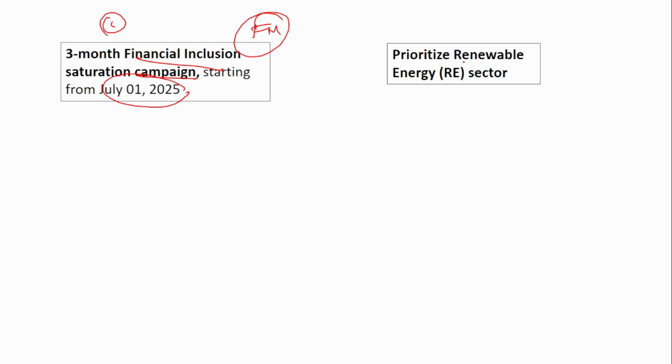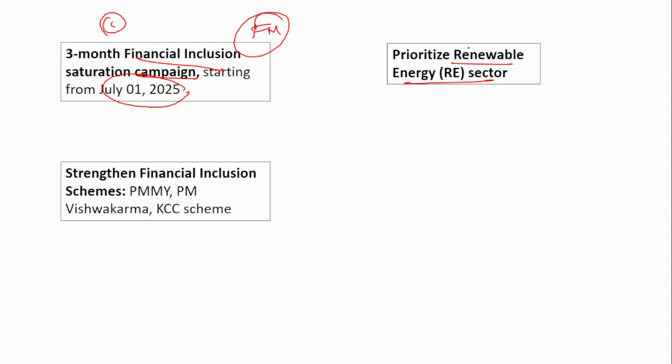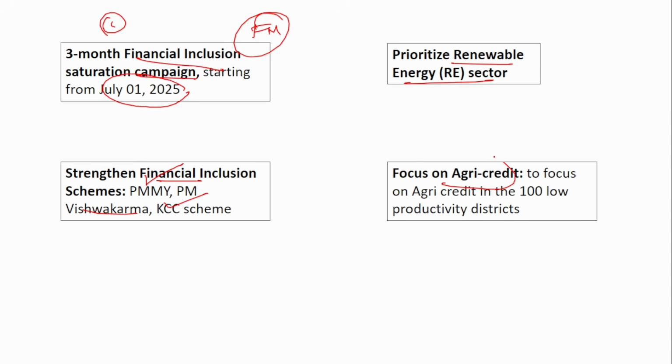Next, they have to prioritize the renewable energy sector, which means more loans should be provided to the sectors venturing into renewable energy. Next, strengthen financial inclusion schemes like Pradhan Mantri Mudra Yojana, Kisan Credit Card, and Vishwakarma scheme. More loans should be provided under these schemes by the public sector banks. Also focus on agri credit, that is, provide agri credit in low productivity districts, which should be the first priority.